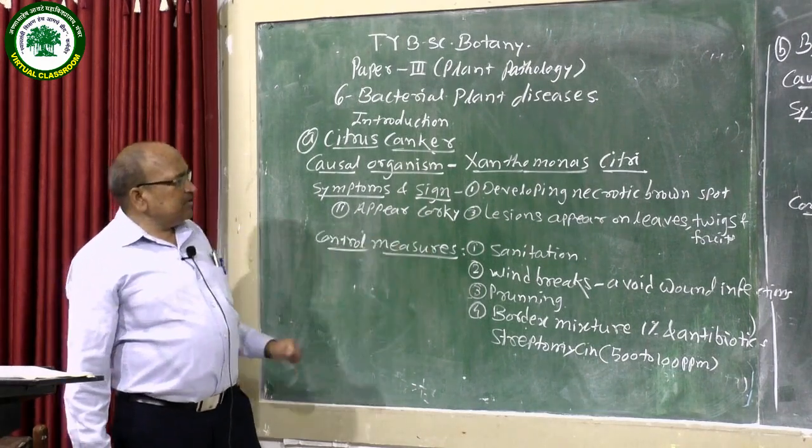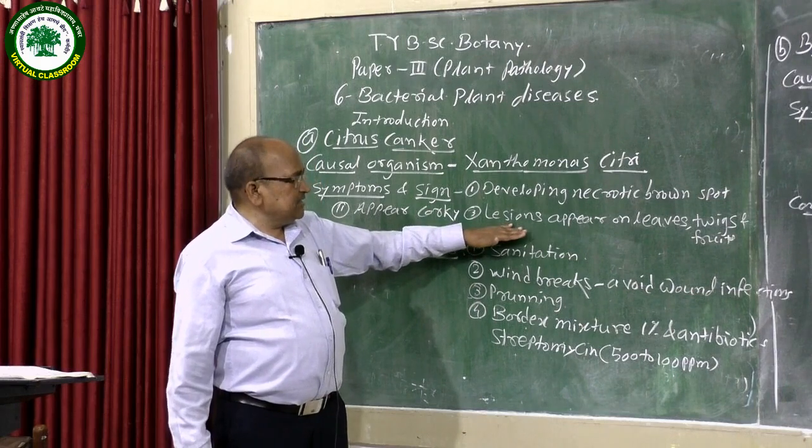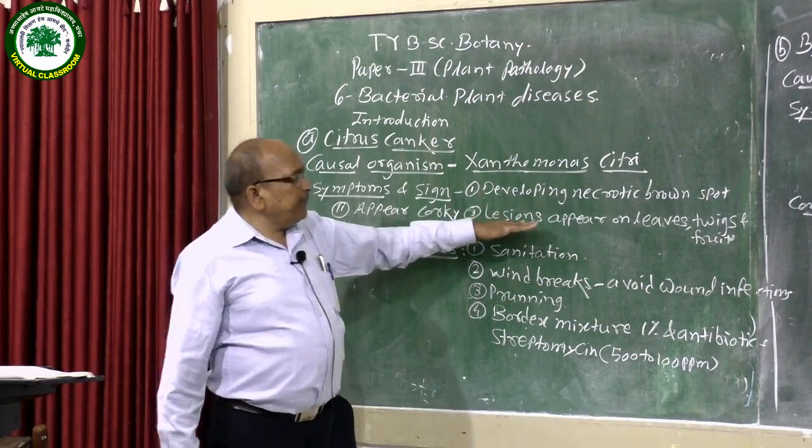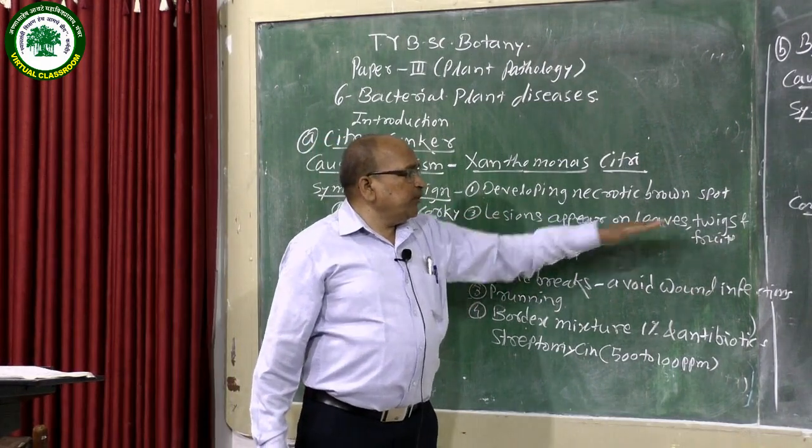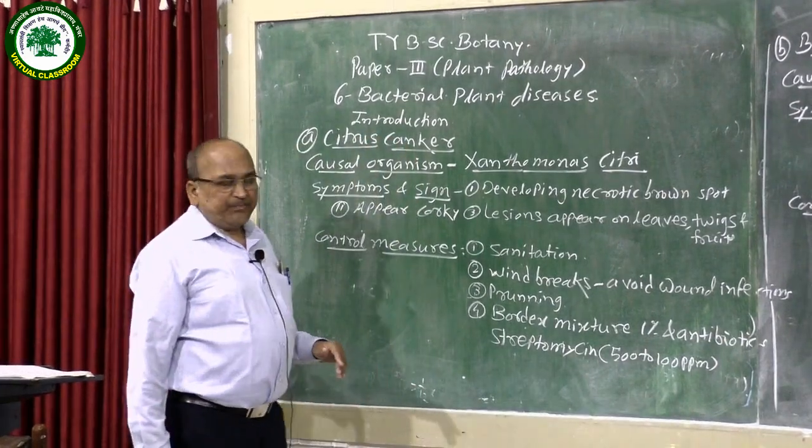Third, they form lesions, and these lesions appear on the leaves, twigs and the fruits.